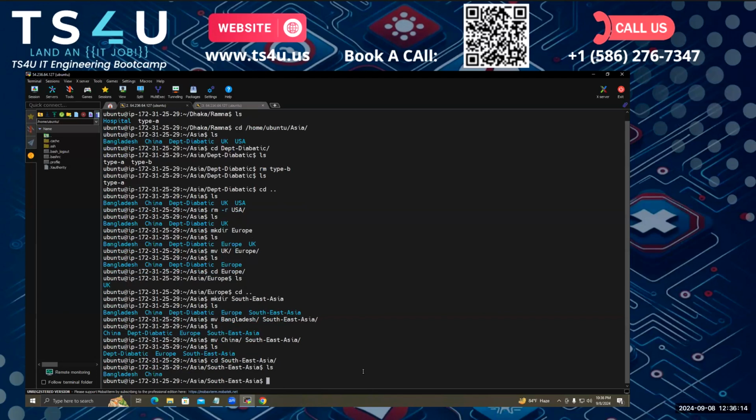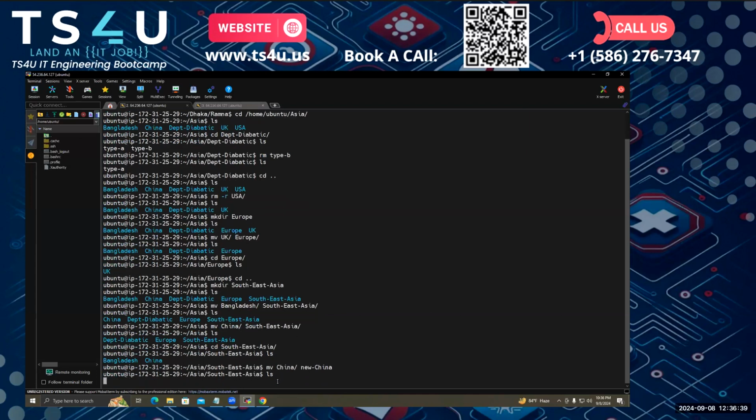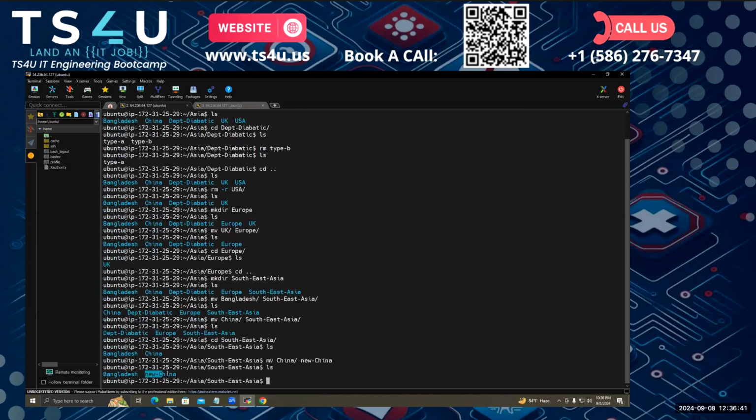And there is another thing: we can actually rename a folder with the mv command also. Sure, go ahead. For mv, then the folder name that we want to rename, like China, then we give the new folder name. Let me give New China. New China, enter. If I use ls now, see there's no China, it's New China.